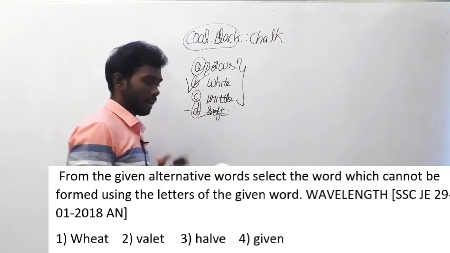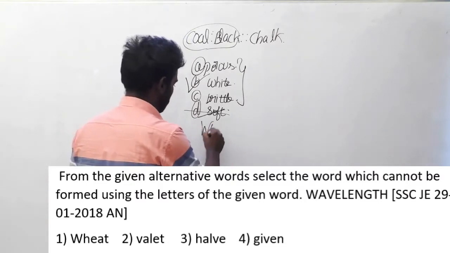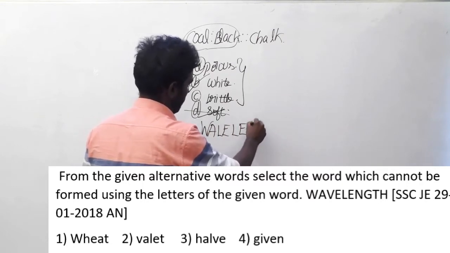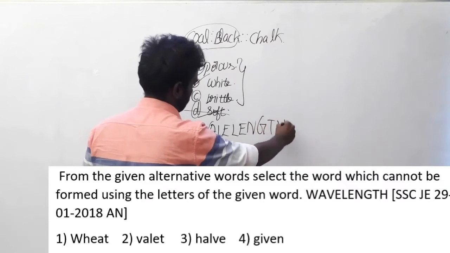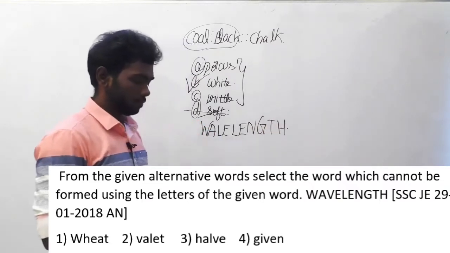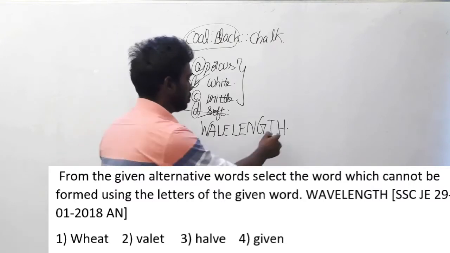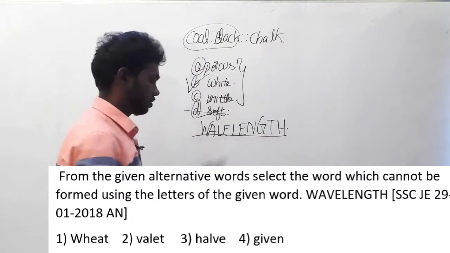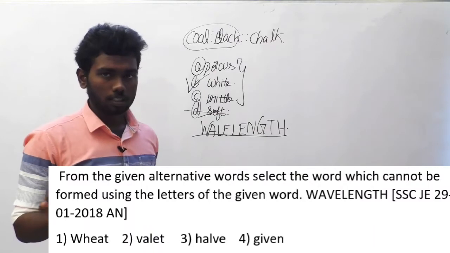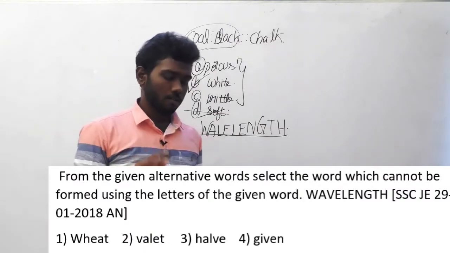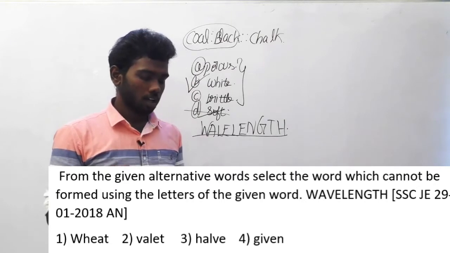So they have given a word: Wavelength. From the given options, you have to select a word which cannot be formed using the alphabets of this word. Can you understand the question clearly? The options are wheat, wallet, halve and given.